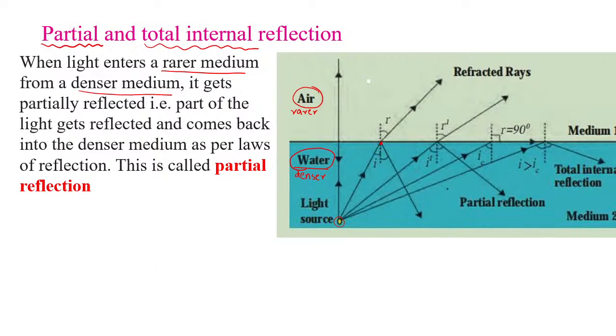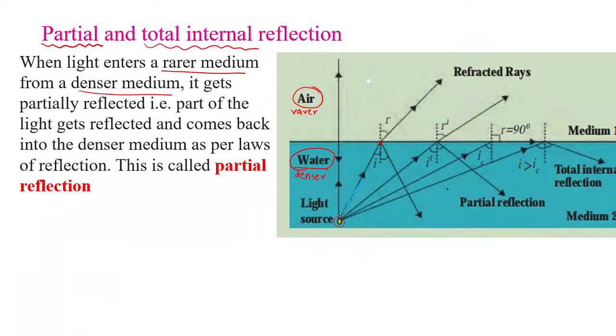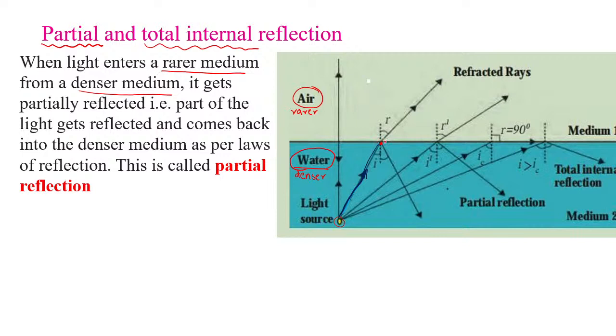This is the incident ray. You will see over here, children, this ray, which I am drawing with the blue color. Okay, here you cannot see the blue color, so I'll change the color. See over here, this blue color indicates the incident ray, correct? And you will see this ray turns back. This is the reflected ray.